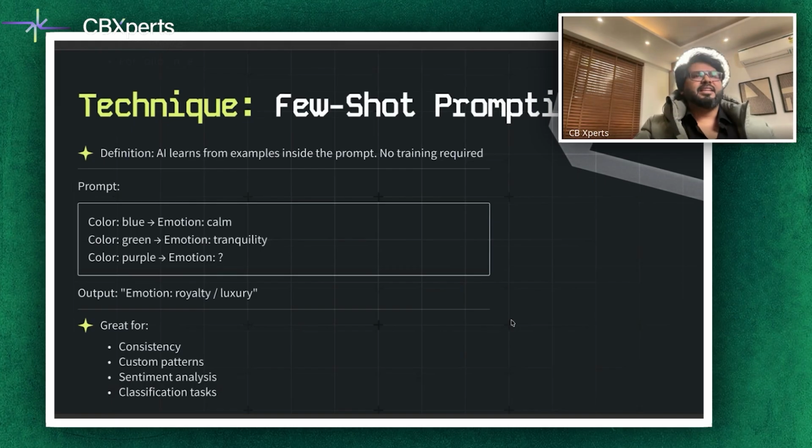For an Indian twist, imagine prompting. In our context, let's say we say Golgappa, and that gives us excitement. When we hear the word Rasgulla, we say it's a little bit of sweetness coming there. And what should be the feeling for filter coffee? That is important to understand. That's how you define few shot prompting. So the model will likely answer refreshing or energy or some other response, which captures the pattern without any extra training. So that is called few shot prompting. Remember this. You must have heard this term a lot, but that's how you work with it.